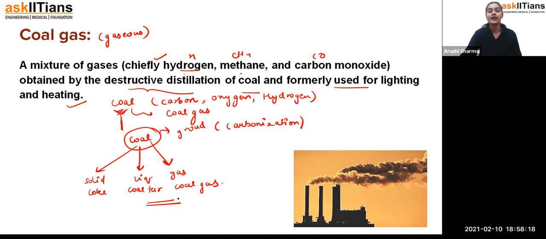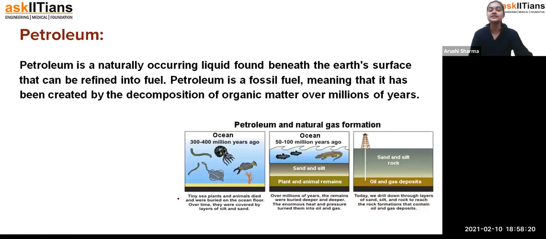Okay, now coming to petroleum. As a student, you know coal is a fossil fuel, so petroleum is also a fossil fuel. But the coal we get from dead vegetation. How do we get petroleum?